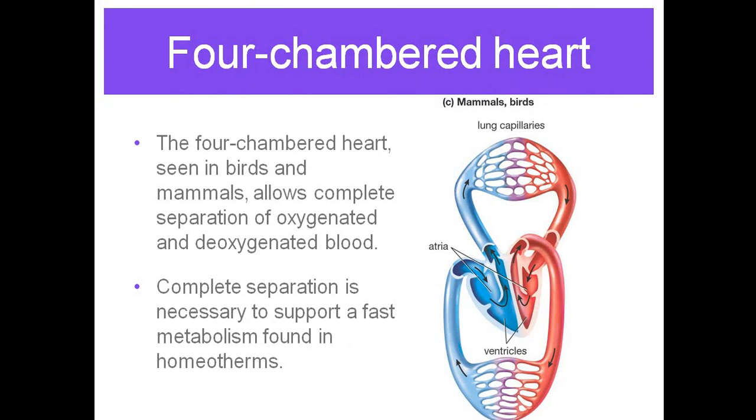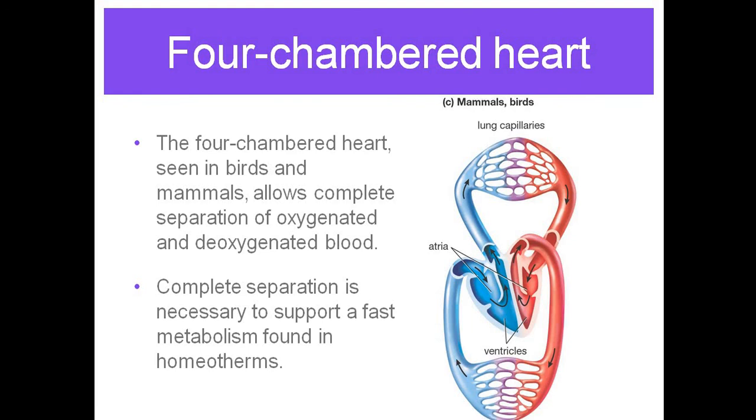This 4-chambered heart is what is seen in birds and mammals. You can easily say that in this kind of 4-chambered heart, we are not allowing the mixing of the blood. That means the oxygenated and the deoxygenated blood are not mixed up. The oxygenated blood flows separately and the deoxygenated blood also flows separately.